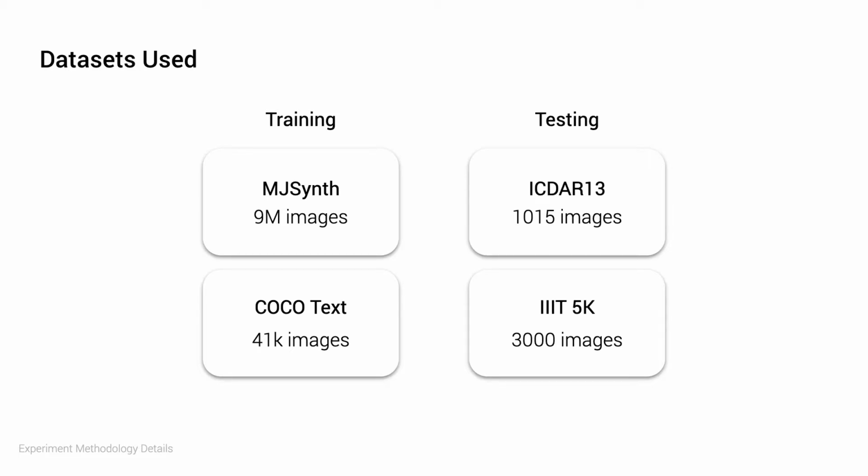The CRNN was trained with the MJ-Synth dataset comprising about 9 million synthetic text images. Fine-tuning was also attempted after training using the CocoaText dataset. For testing the model's performance, we'll be measuring the model's accuracy with two benchmark datasets, namely the ICDAR 2013 and the IIIT 5K words datasets. These datasets contain 1015 and 3000 images respectively.